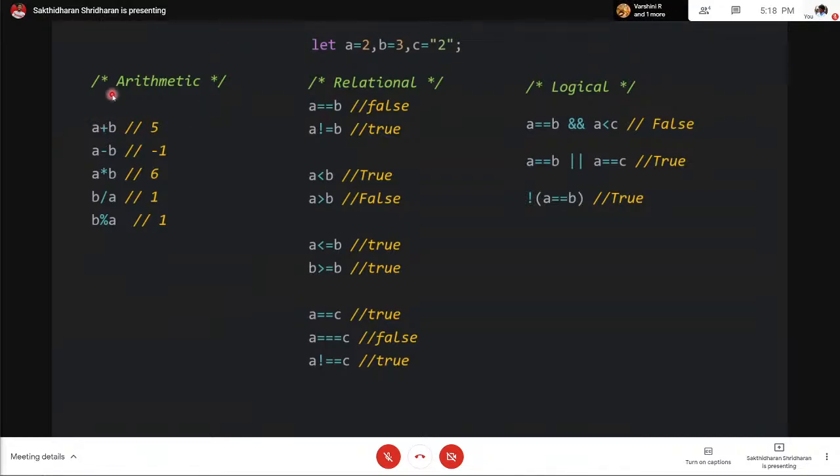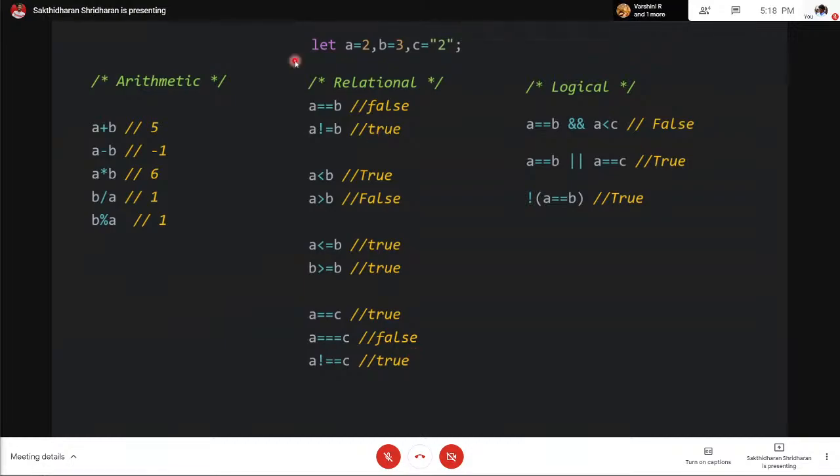So we have arithmetic operators. So a plus b gives 5, a minus b gives -1, a star b gives 6, b slash a gives b divided by a, and b modulo a will give the remainder.